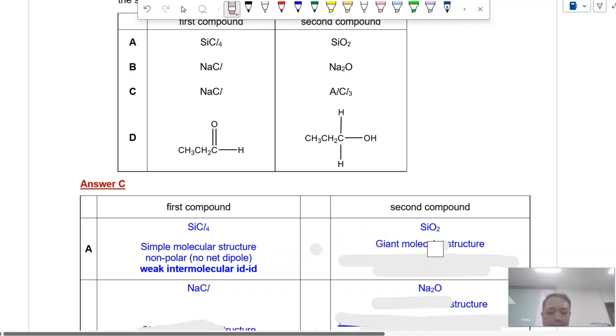SiO2, on the other hand, will be giant molecular. When you are doing melting for giant molecular, we are breaking strong and extensive covalent bonds. So which one will be higher? Of course, the second compound will have higher melting point than your first compound, and therefore it's not A.